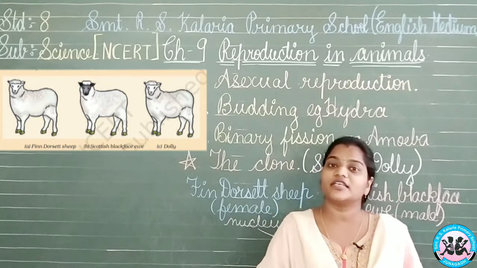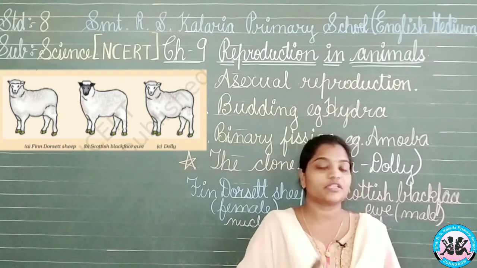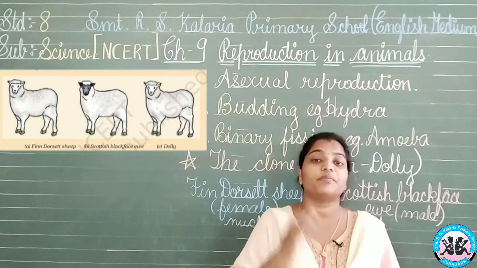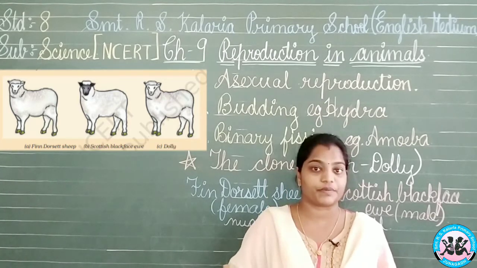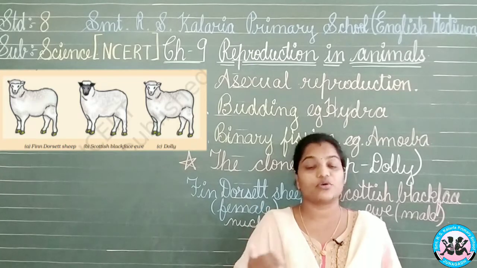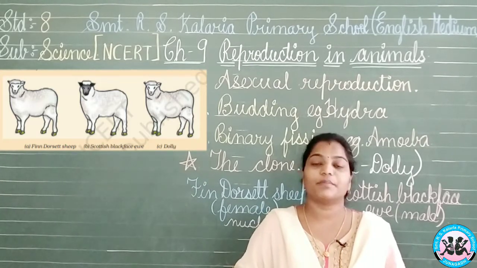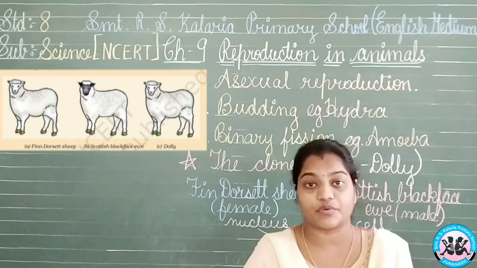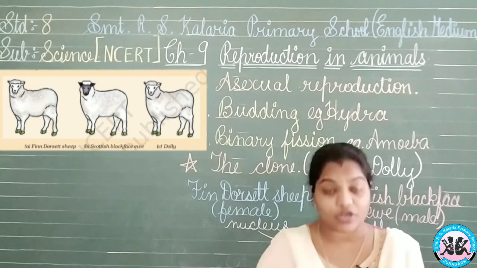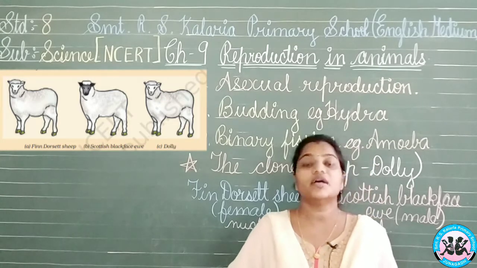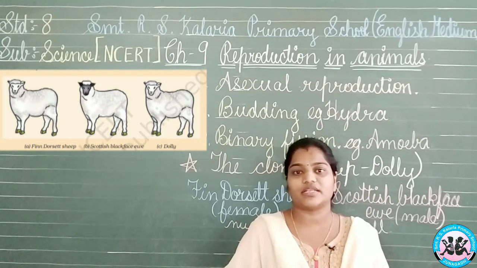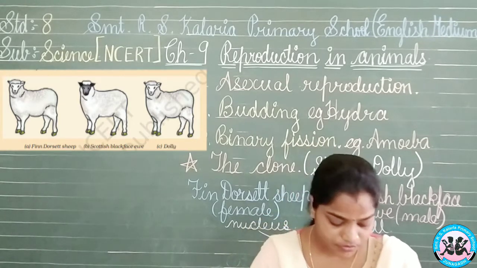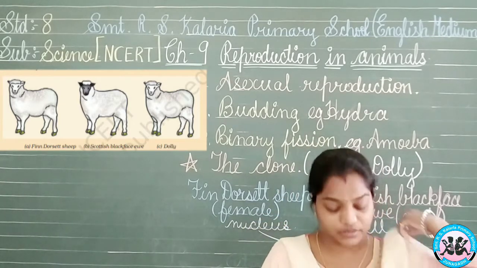Now what other things has Dolly done? After Dolly was born, there were so many offspring which were normally produced by the Dolly sheep, and they are also living so nicely in their lives. But after a few years, on 14th February 2003, Dolly left the breath from the earth. So thus Dolly has given so many offspring from herself, and so we have got so many of these sheep also as a result.